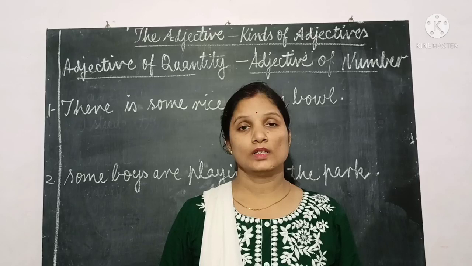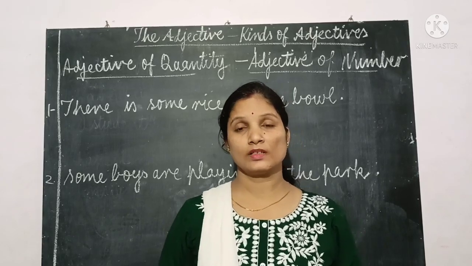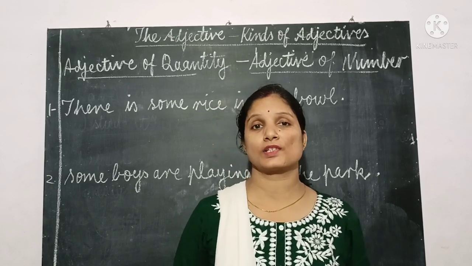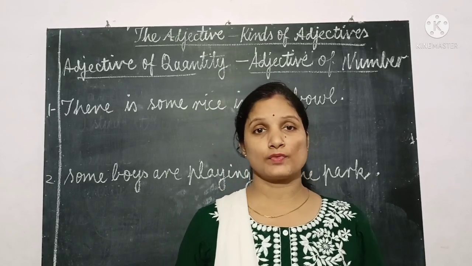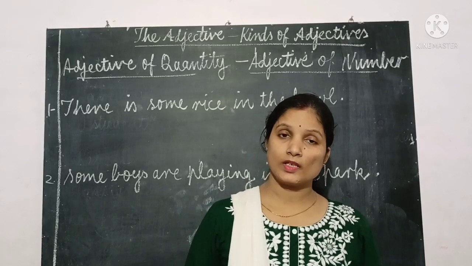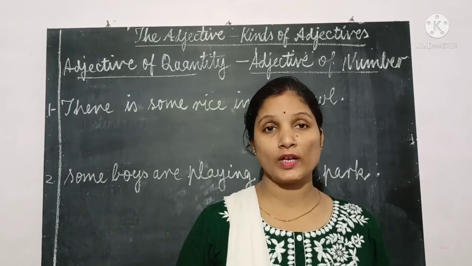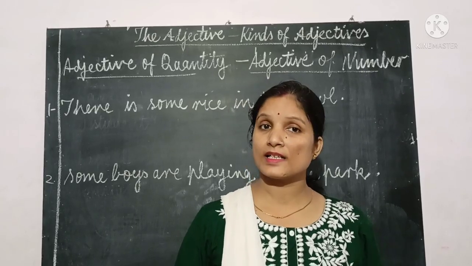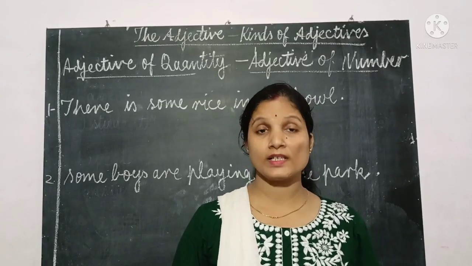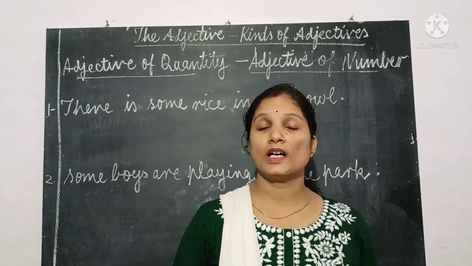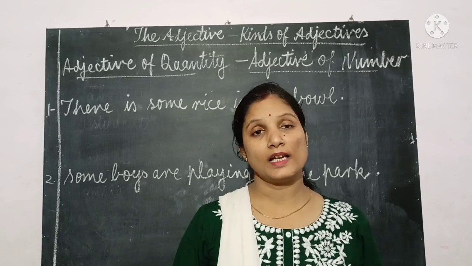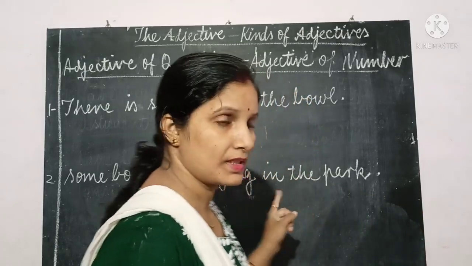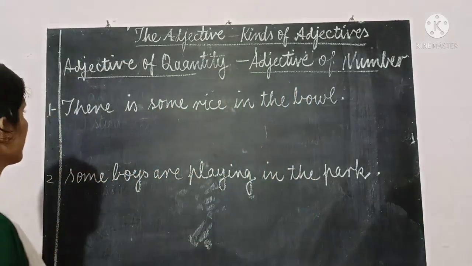Now let's see how an adjective is used as an adjective of number and adjective of quantity. It means the same adjectives can be used as adjective of quantity and adjective of number. We have to focus on the noun, okay, for which it is used. If nouns are countable, it means that adjective is an adjective of number. If nouns are uncountable, it means that is an adjective of quantity. So we will understand with the help of these two examples.